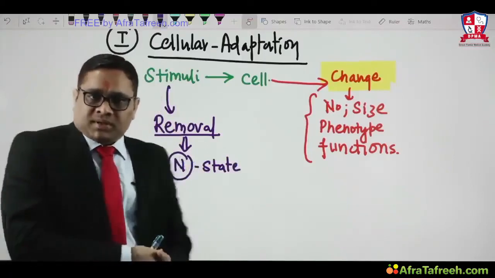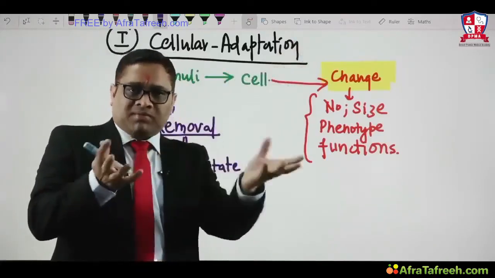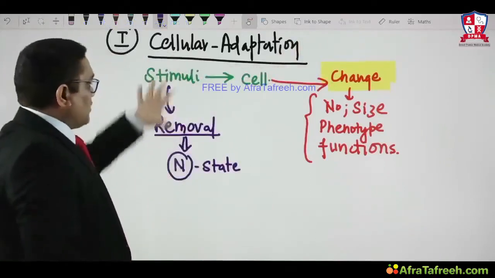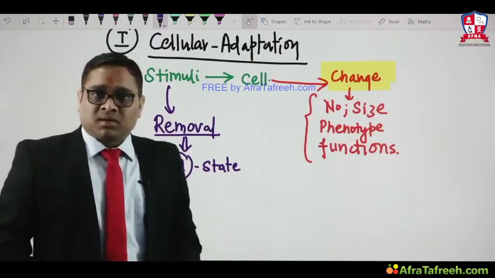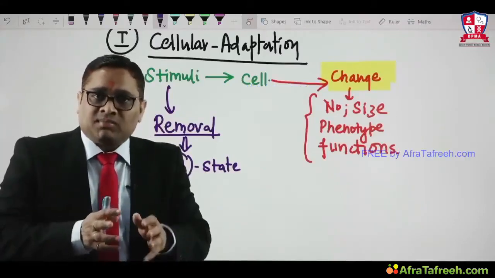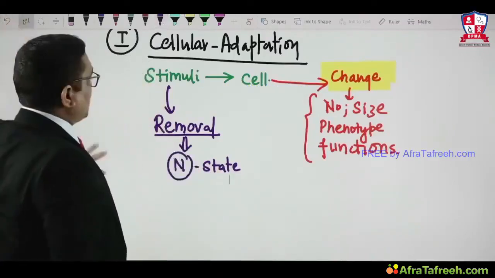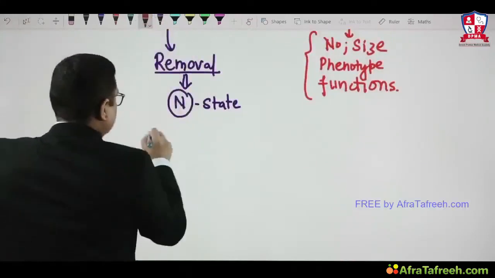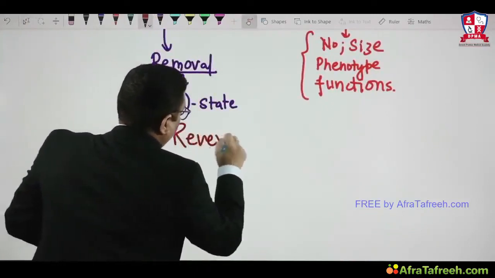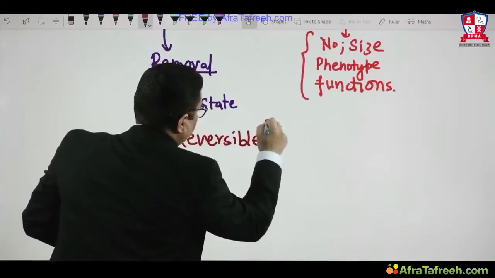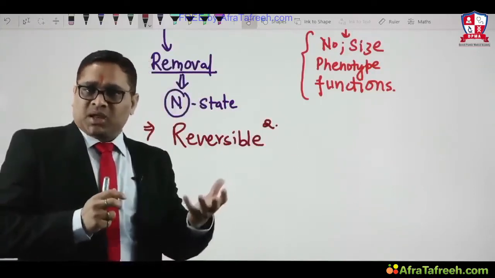What is cellular adaptation? When a stimulus was given, there was a change in their number, size, phenotype, and functions. But when you remove the stimuli, they will come back to the normal state. So what does that mean? Cellular adaptations are completely reversible. That was the question in the All India exam also. So we should understand these cellular adaptations are reversible conditions. That is an important point we have to keep in mind. You remove the stimuli, they will come back to the normal state. That is the meaning, right?